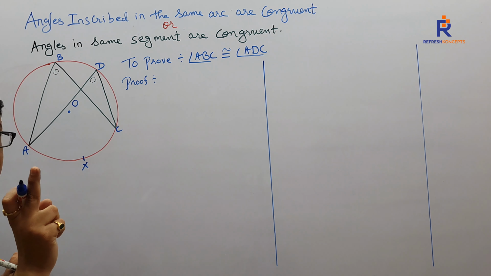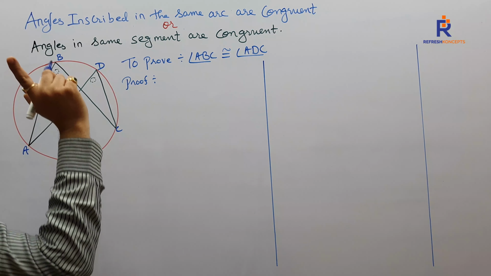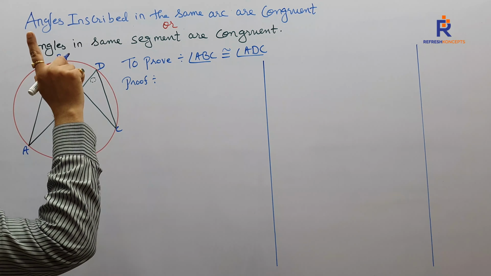Arc AXC is an intercepted arc. So with the help of the inscribed angle, version 1, can I say angle ABC is half the measure of arc AXC by the inscribed angle theorem? The reason, which I am not writing, you people have to.